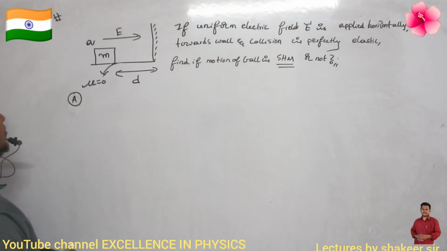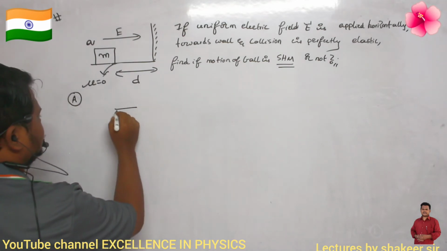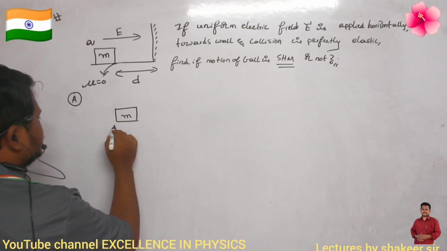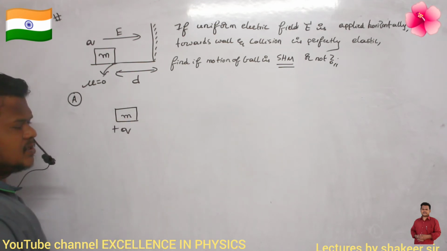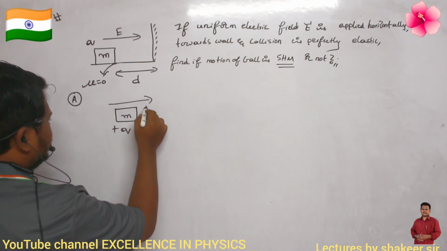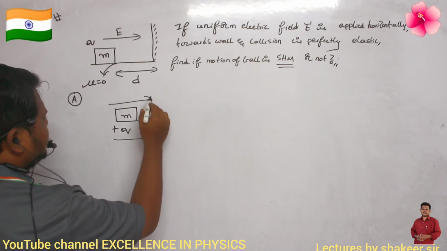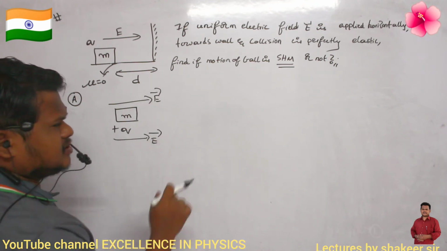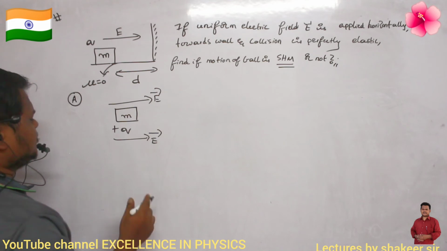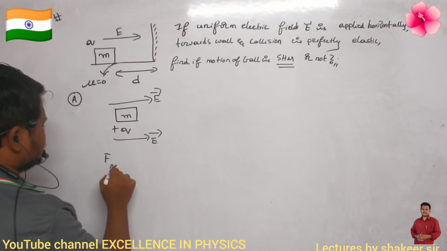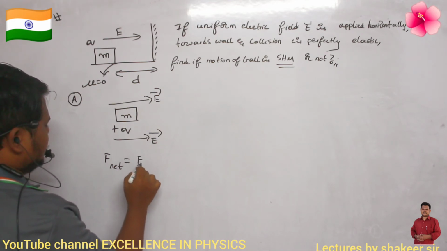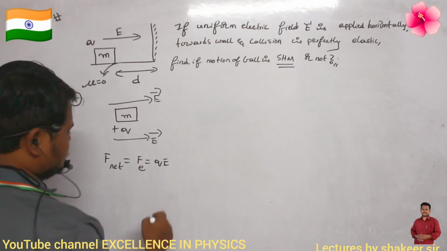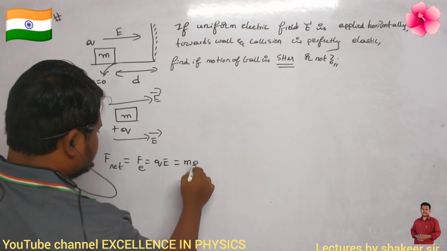So see, this is the ball of mass m, and it has a positive charge of q. If the electric field is applied in this direction, what will happen? The positive charge will experience a force in the direction of the electric field. So what is the net force? The net force is only the electrostatic force, which is qE. The net force formula is mass into acceleration.